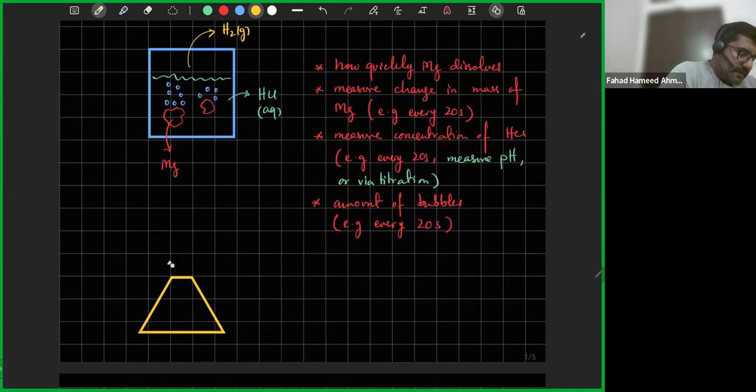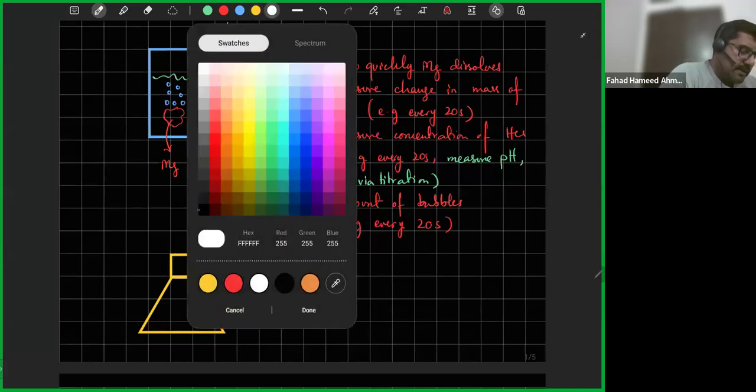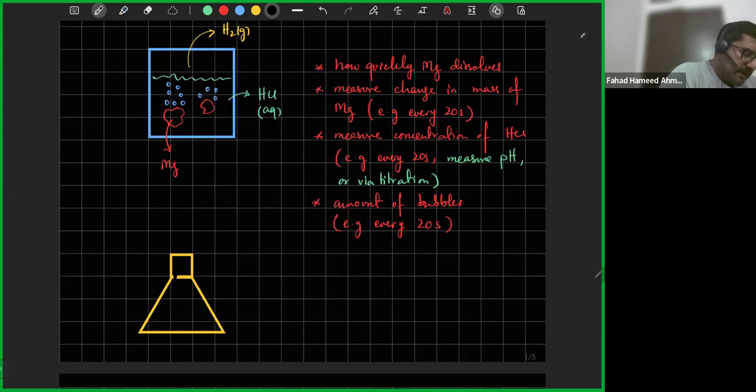Let me very quickly try and make a drawing of a conical flask. So, that's a conical flask. And what I can do is add a measuring syringe.